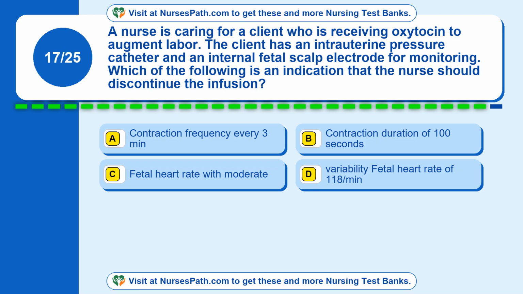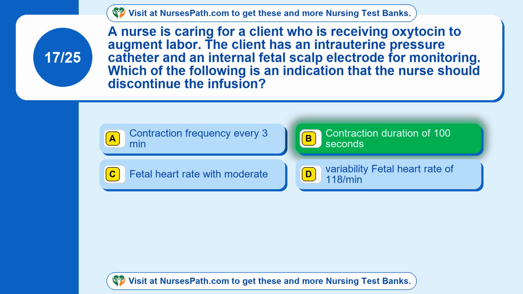Question 17. A nurse is caring for a client who is receiving oxytocin to augment labor. The client has an intrauterine pressure catheter and an internal fetal scalp electrode for monitoring. Which of the following is an indication that the nurse should discontinue the infusion? Option A, contraction frequency every 3 minutes. Option B, contraction duration of 100 seconds. Option C, fetal heart rate with moderate variability. Option D, fetal heart rate of 118/min. The correct answer is option B, contraction duration of 100 seconds.